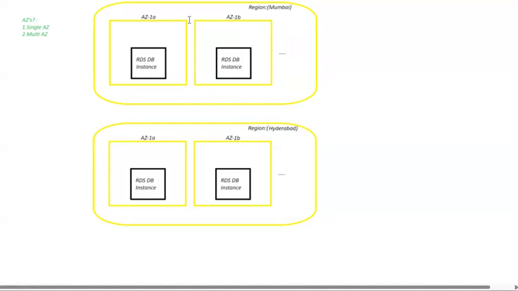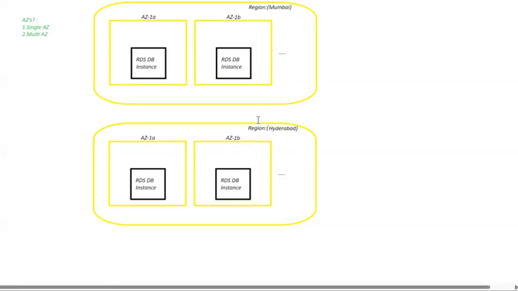So if any one region fails, is my second region available? Yes. Then can I access my RDS database instance even if one region failed? Yes, we can. Then how can we provide this in RDS? How can we deploy our RDS instances across different regions with the RDS service?